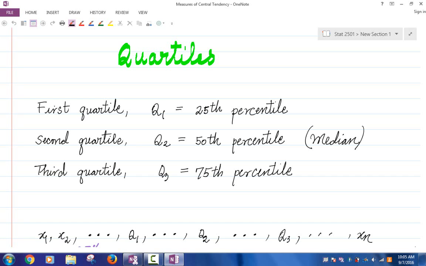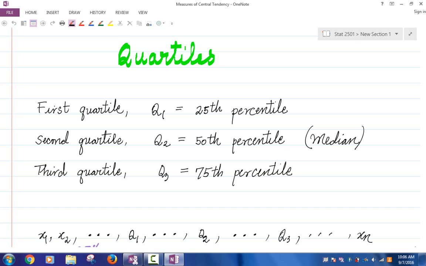So let's read out the definition of the third quartile. This is the 75th percentile, right? So what does that mean? This value is such that at least 75% of the observations are at or below this value, Q3, and at least 25% of the observations are at or above Q3, right?